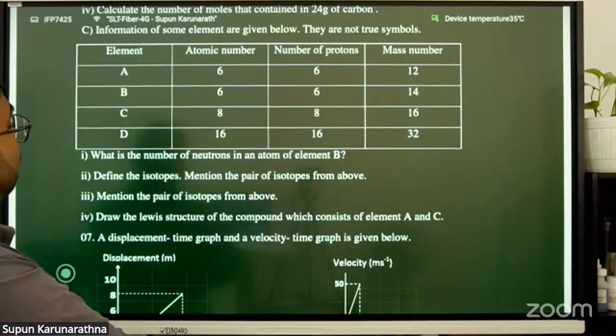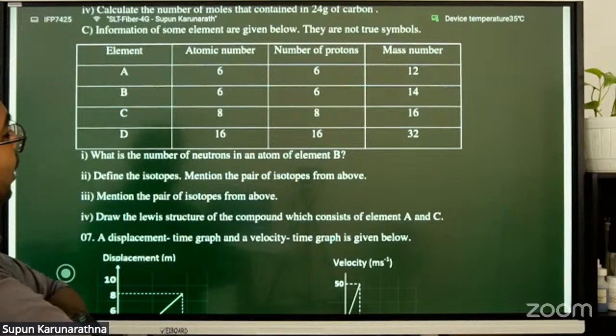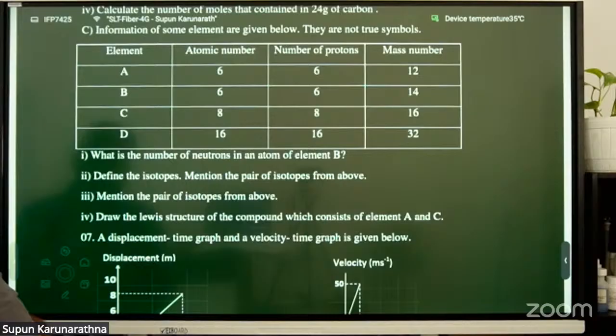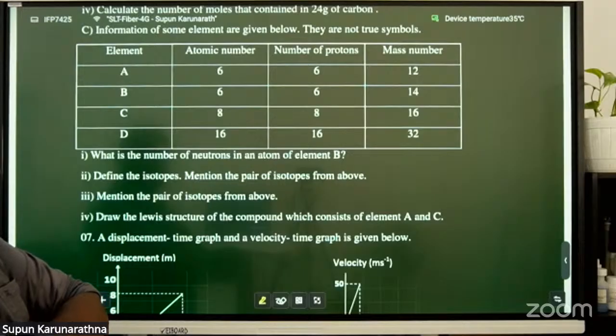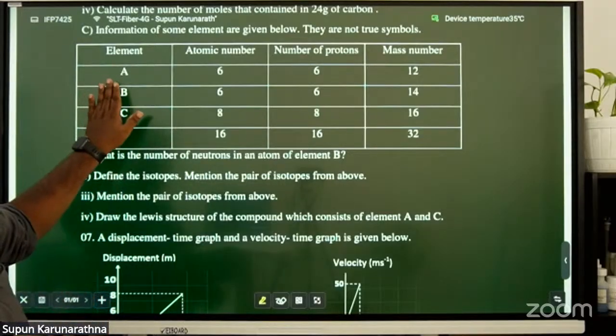What is the number of neutrons in an atom of element B? So what is it? It is asking about the number of neutrons in an atom of element B. Here is the element B, right?